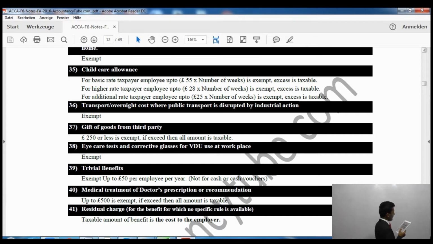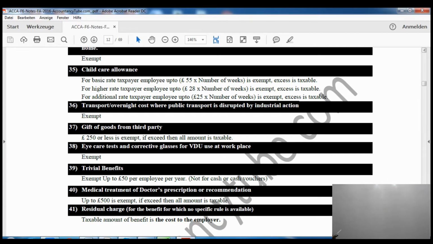Now while looking at the basic rate band, it says for a basic rate band taxpayer, we'll have to see with the salary only, not with other things. So while checking if the employee is a basic rate taxpayer for this benefit's purposes, we will have to check with the salary only. All right. Now if he is a basic rate taxpayer, his salary is in the basic rate band, then up to 55 pounds per week is exempt. Excess is going to be taxable.